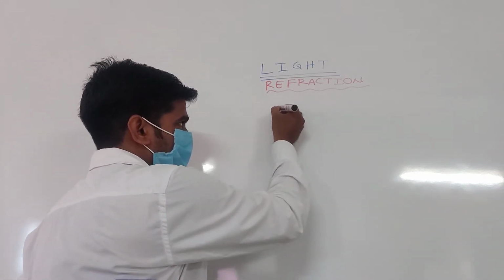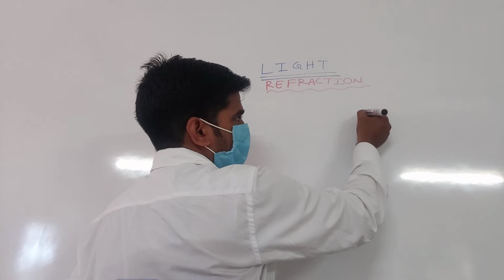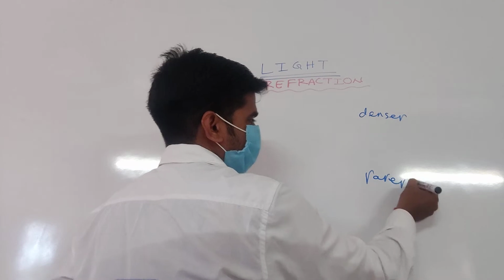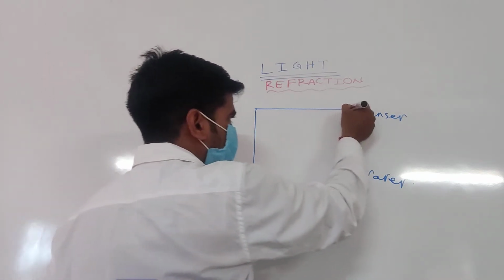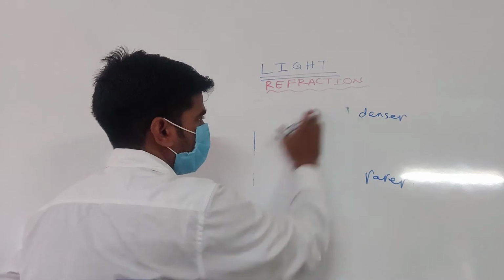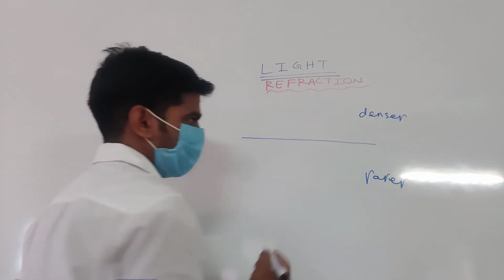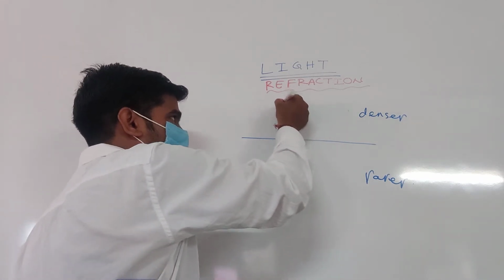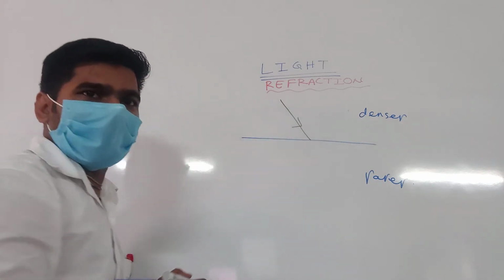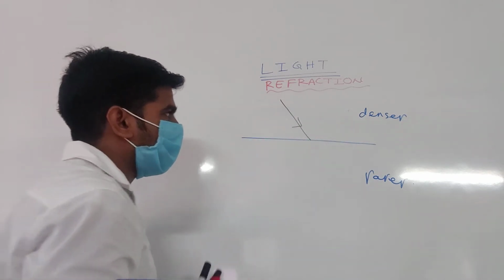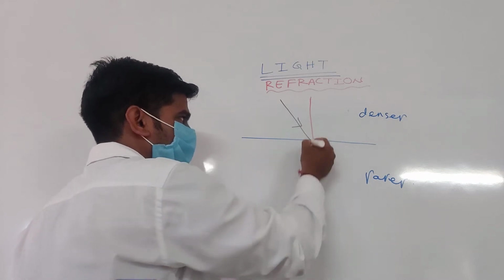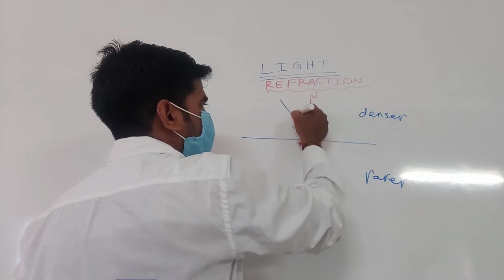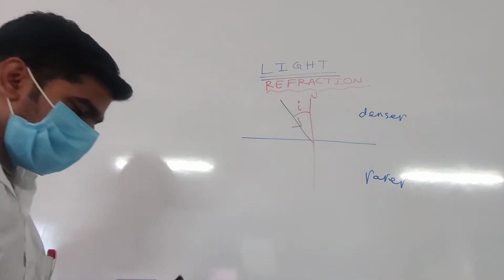Listen. Suppose this is a denser medium. This is a rarer medium. This is the interface, denser and rarer. Suppose a light ray travels from denser to rarer. This is the incident ray. Now you draw a normal. Yes or no? Clear? This is the normal. So this angle is called the angle of incidence.